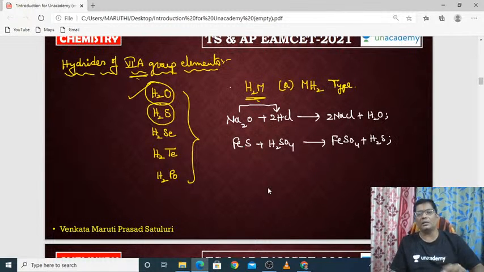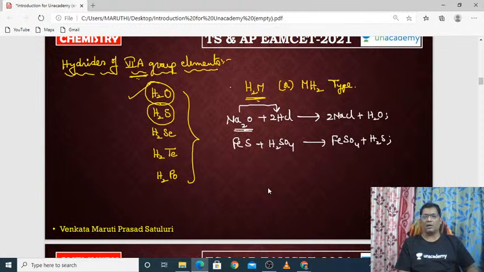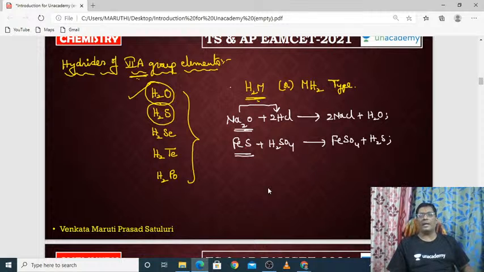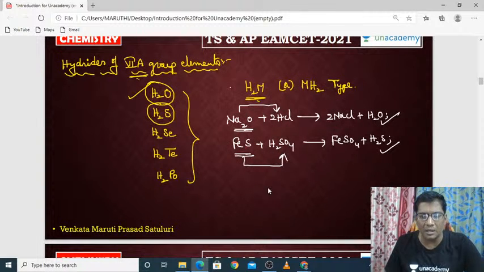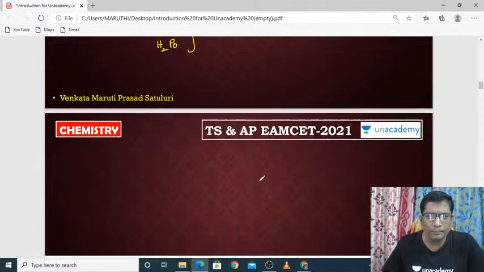Likewise, you can take metal oxides or metal sulfides or metal selenides or metal tellurides with strong acids like HCl, H2SO4 or HNO3, etc. When you react these metal oxides or sulfides with the acids, you will get H2O as well as H2S or H2Se or H2Te, etc. That's all.